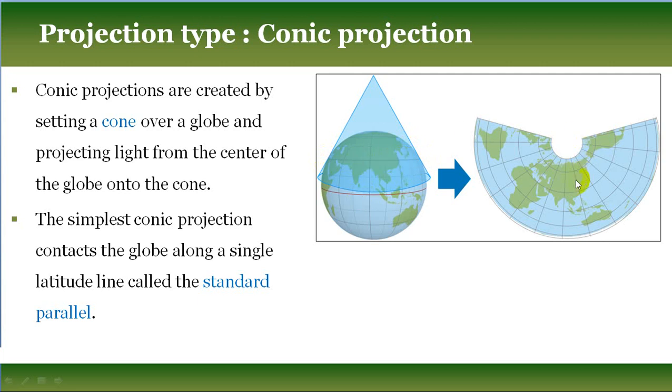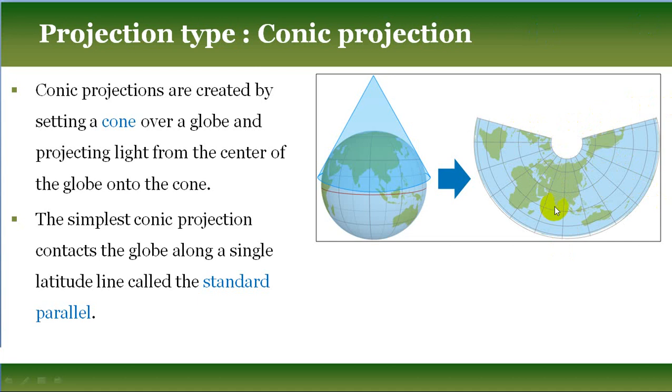Now in the conical projection, distortion increases north and south of the standard parallel. If you consider this the standard parallel, towards the north and towards the south the distortion increases on the map.